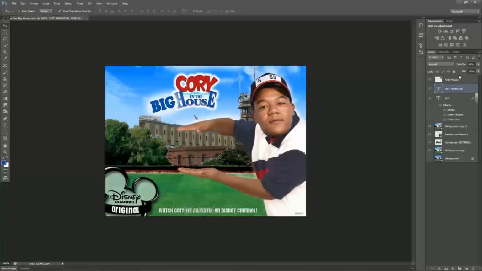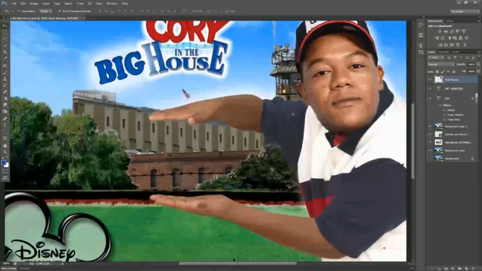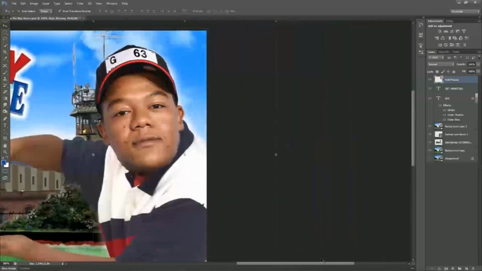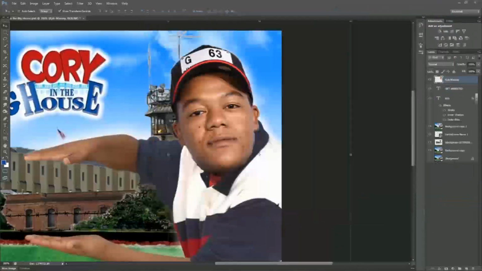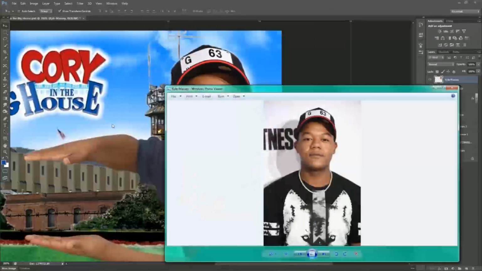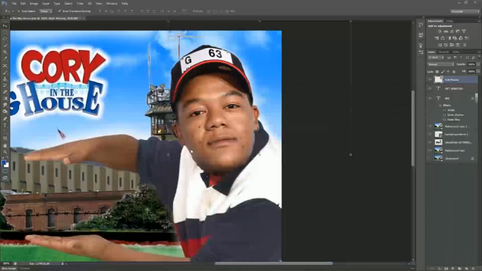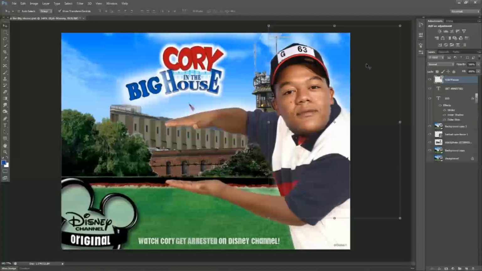And then the last thing was getting Kyle Massey's head, as he is now, on top of Cory. I just pulled up that photo of Kyle Massey, dragged it in here, got rid of his body, and carefully tried to erase around his head. As it turned out, it was more or less a perfect fit, so I just tilted the angle slightly and put it on top of him. That took me about half an hour, I think. And that's how we get Cory in the Big House.